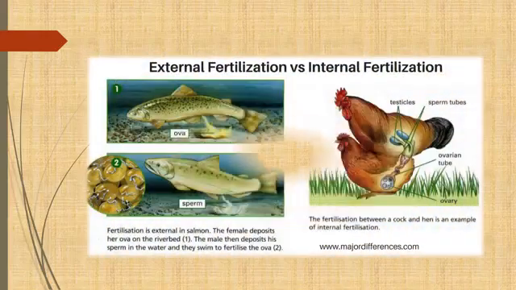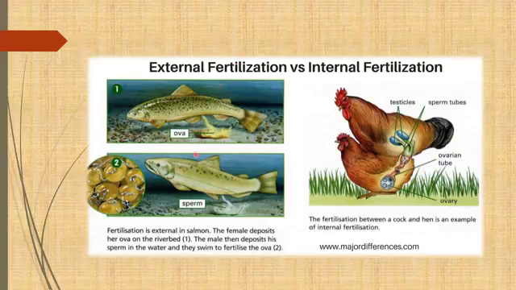You can see by this diagram also, there is a diagram showing external and internal fertilization. This is external fertilization. You can see very clearly what happens. Eggs are released from the female body, and sperms are also coming out of the body, and they are meeting outside of the body. So this is known as external fertilization. Now in this diagram, there is internal fertilization. You can see the fusion of the male and female gametes takes place inside the female body. So this is the difference between external and internal fertilization, and you can see it very clearly from this diagram.